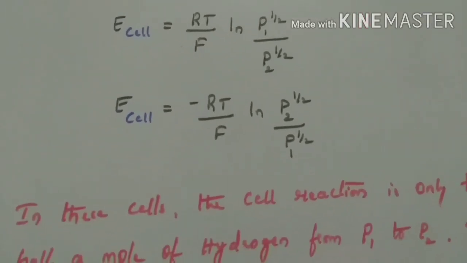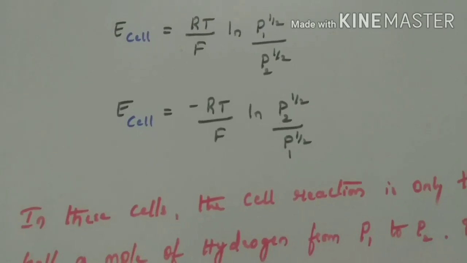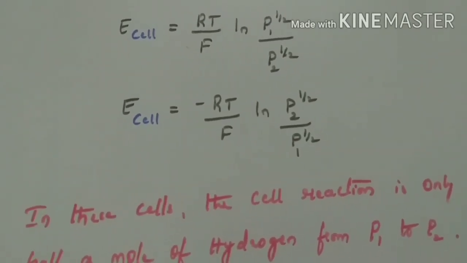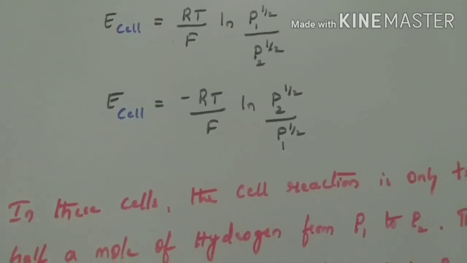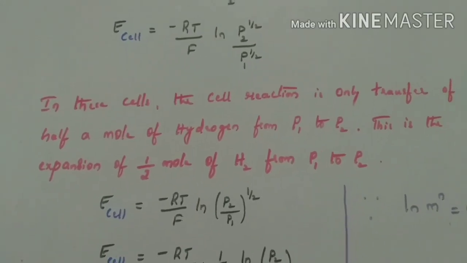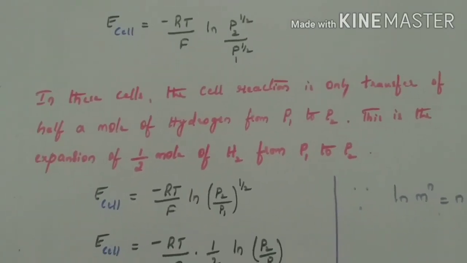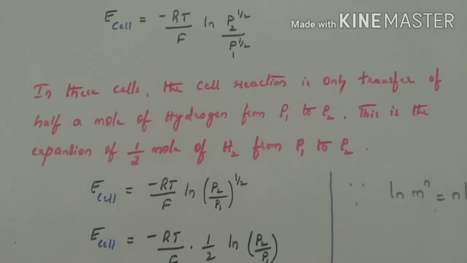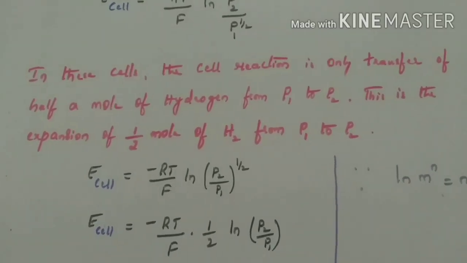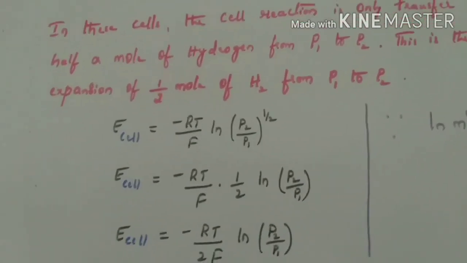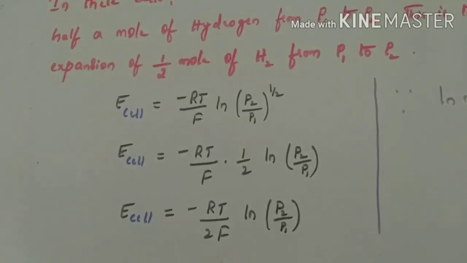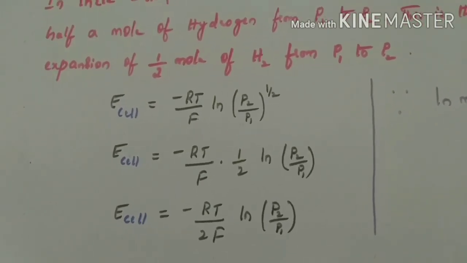Later on, if we take P2 to the numerator, then the equation becomes E cell equals minus RT by F ln P2 power half by P1 power half. In these cells, the cell reaction is only the transfer of half a mole of hydrogen from P1 to P2. This is the expansion of half mole of H2 from P1 to P2. Then E cell equals minus RT by F ln P2 by P1 power half.